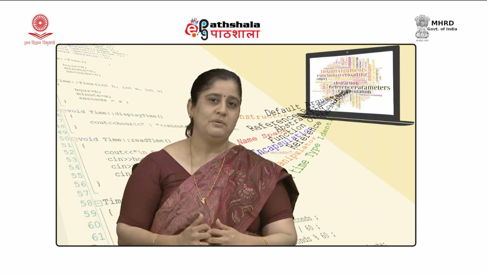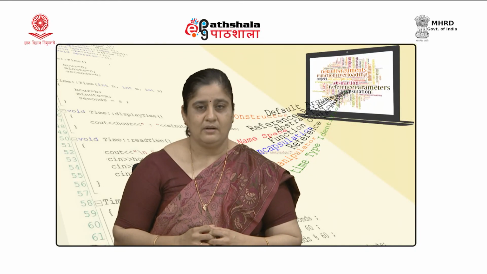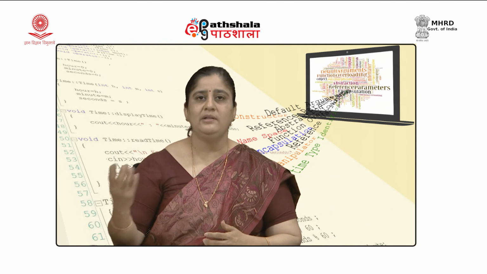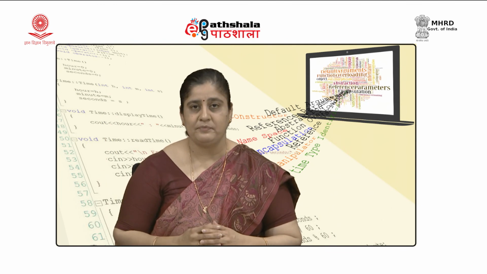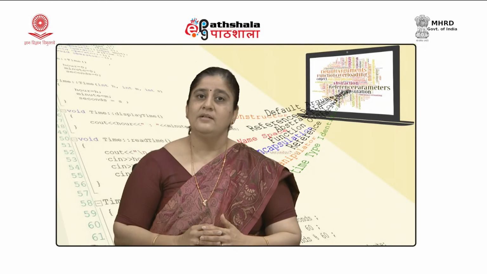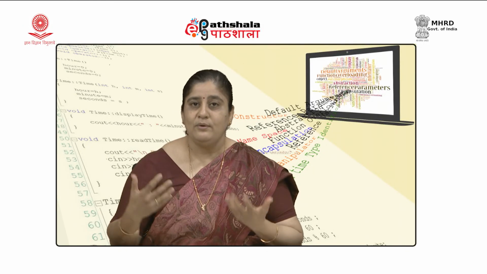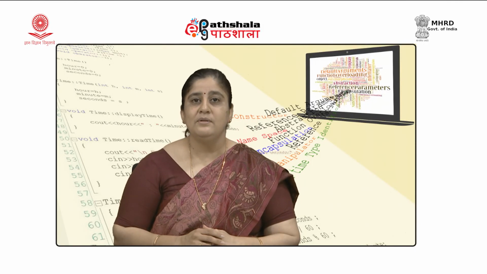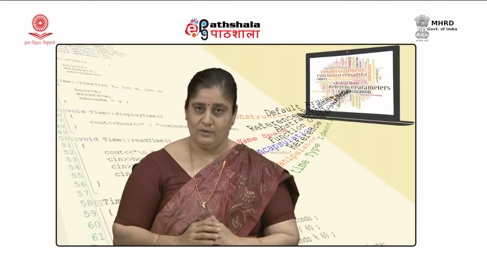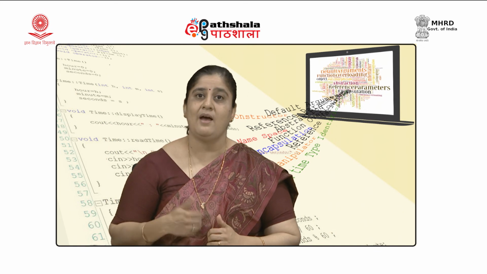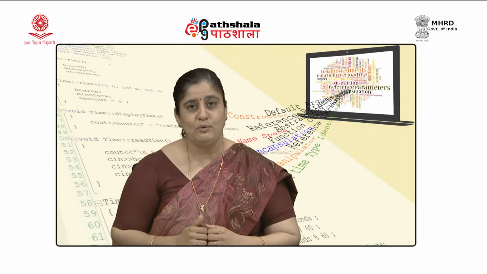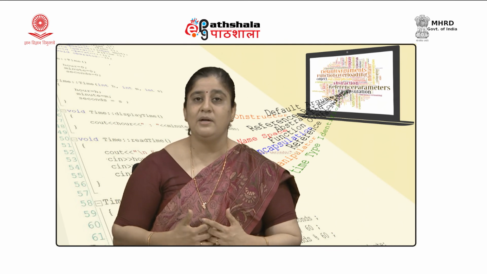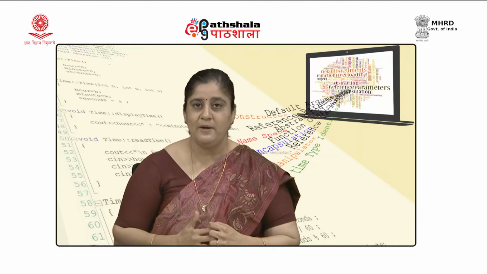I would give an example: if we have to compute the square root of a number, what do we do? We call the standard library function sqrt, and to get the square root computed, we actually do not need to know how the square root is computed. And I have seen that many times a person who uses a square root knows what a square root is, but if asked to write a program to compute it, they may not be able to do that instantly, because everybody does not remember how the square root is to be calculated.